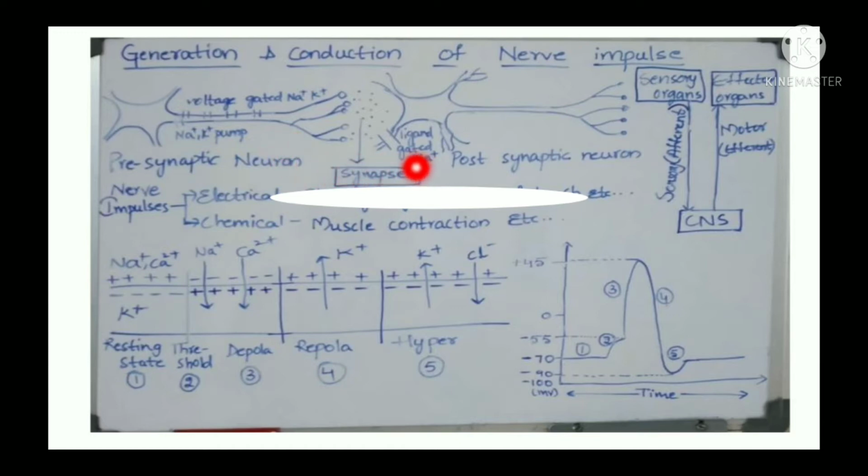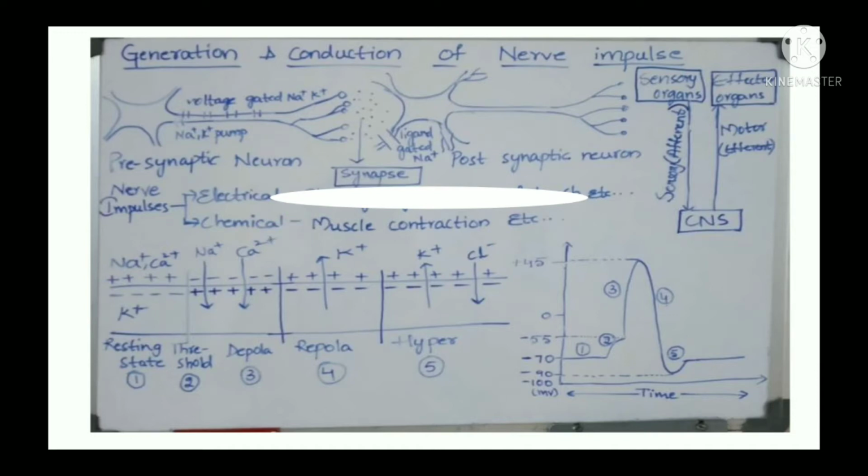Now we'll study the nerve impulse. Nerve impulse is of two types, electrical and chemical. Electrical means this impulse is conducted through the ions, whereas chemical is conducted through the neurotransmitters.